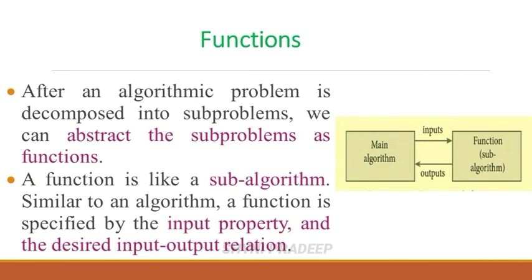Which means the user of the function needs only to know what the function does and not how it is done by the function, okay. Because someone implements the function using an algorithm. However, the user of the function need not know about the algorithm used to implement the function. It is hidden from the users. There is no need for the users to know how the function is implemented in order to use it, okay.